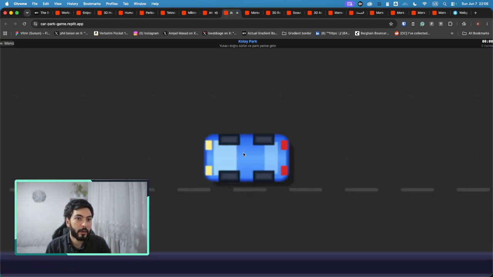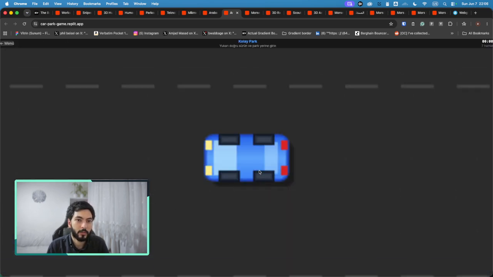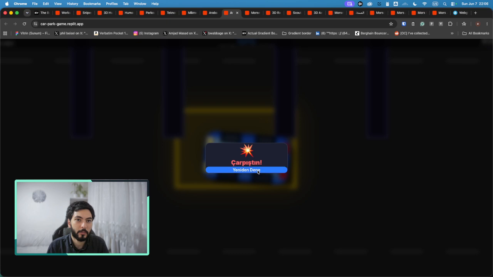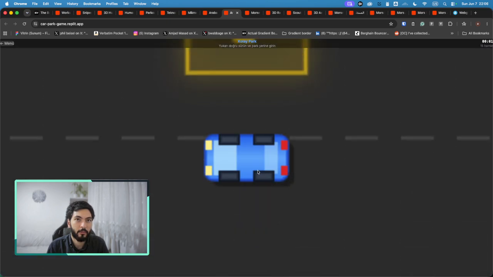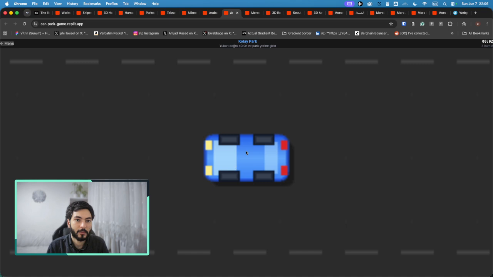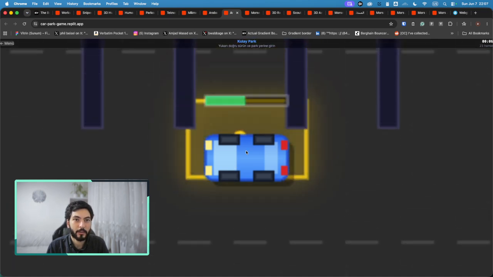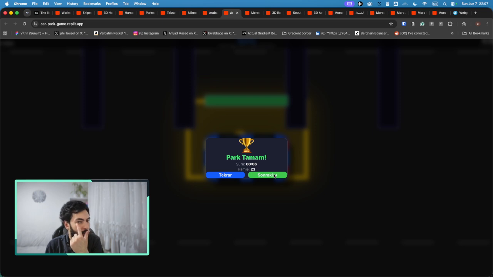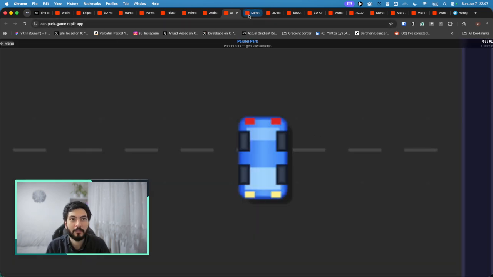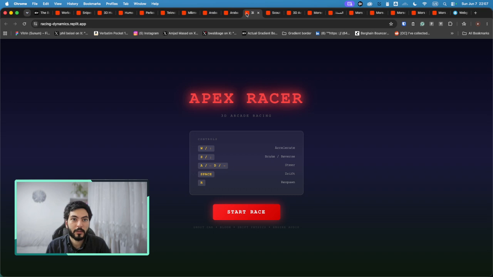Here's another car game. Okay, this is a super simple one where, okay, it doesn't work, where you are supposed to park in between this area here, but it still needs some kind of development, I think. Here it is. Okay, you won, you have the next and stuff like that. Here we have Morse code again, we'll leave it for later.